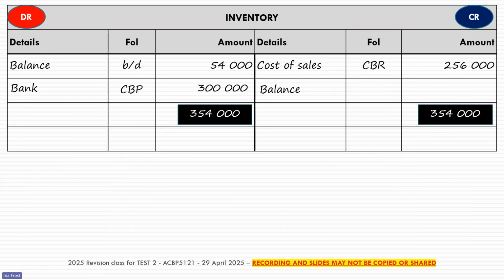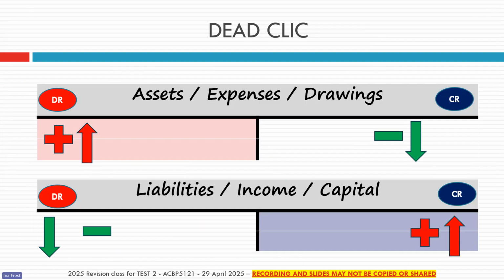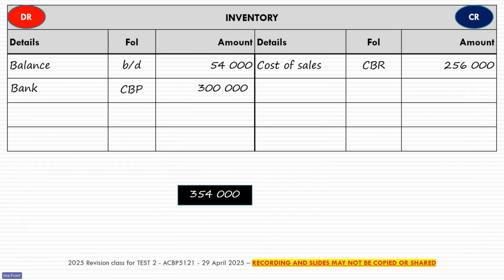Let me just go back to that one slide. Remember, most of your general ledger accounts should fall into your typical debit-credit rules, with assets, expenses, and drawings increasing on the debit side and liabilities, income, and capital on the credit side. But just be aware, bank and VAT control sometimes behave a little bit differently. Okay, so that was balancing the account.